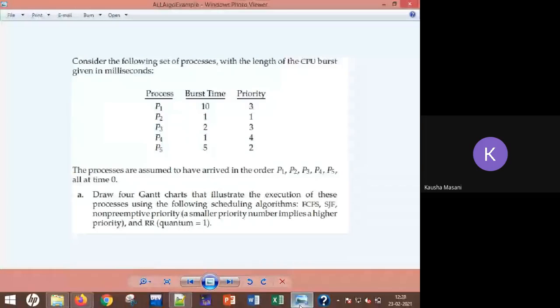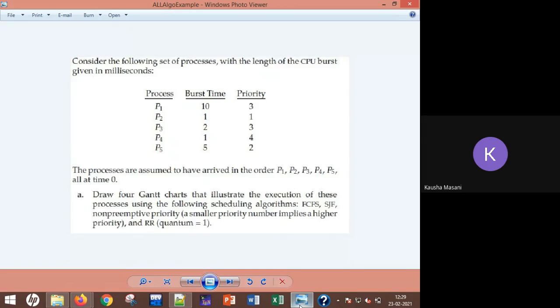You are not going to consider burst timing when non-preemptive priority comes into the picture. The algorithm name itself says you have to consider the priority, and you consider it by taking into account this sentence: a smaller priority number implies the higher priority. And you have to apply round robin with time quantum 1.